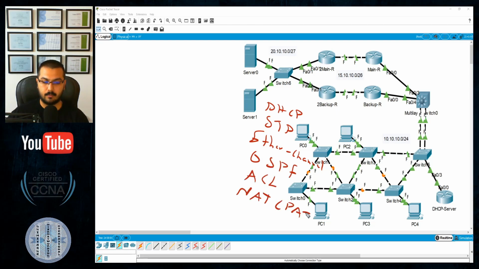Let's make a PAT here. And last but not least, the main hero of today's series, which is HSRP. Have I forgot something? I believe not. Yes. 1, 2, 3, 4, 5, 6, 7 protocols in one single lab.